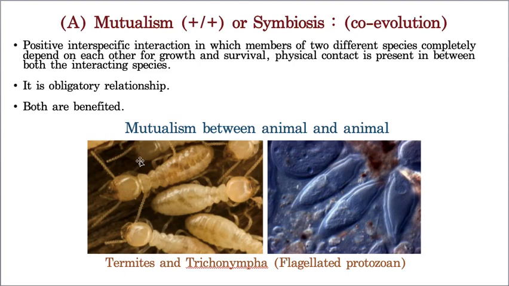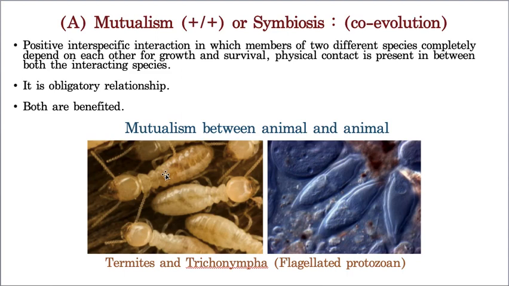So while it is eating wood, its cell wall, because wood is extracted from plants, and plant cell walls are obviously made up of cellulose. Every one of us knows this. When it is eating cellulose, it does not have the capacity to produce an enzyme called cellulase. Cellulase is an enzyme which can digest cellulose. The problem is it is eating cellulose, but in its body it doesn't have the capacity to produce the cellulase enzyme. That is a problem they are having.